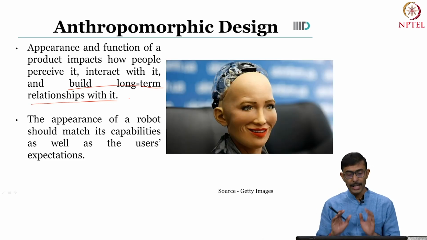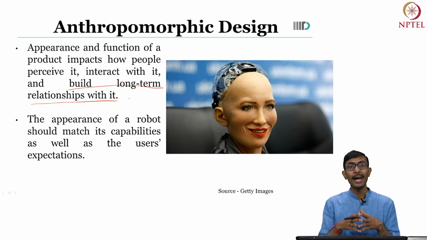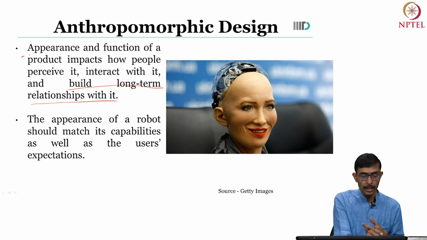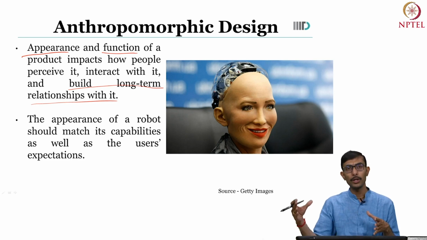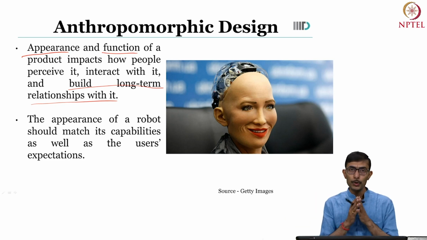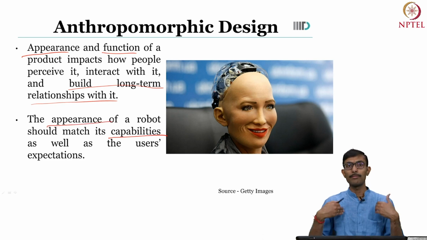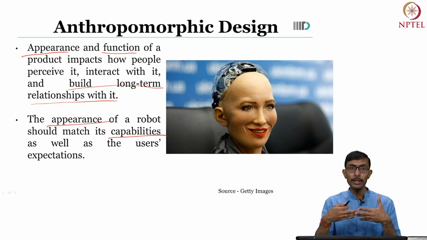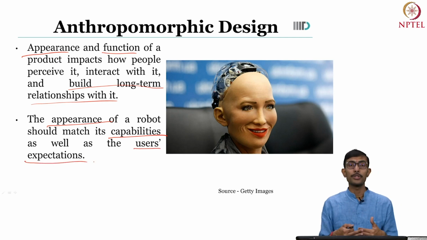But there is a catch here. The catch that I wanted to talk about is that the appearance and the function of an agent, we can talk about an agent because it becomes easier to understand, but as I have said multiple times, the same idea can be extended to robots, services, and things like that. So the appearance of a robot should also match its capabilities, in the sense that the form and the behavior should be in sync. And of course, in turn, it has to match the user's expectations.